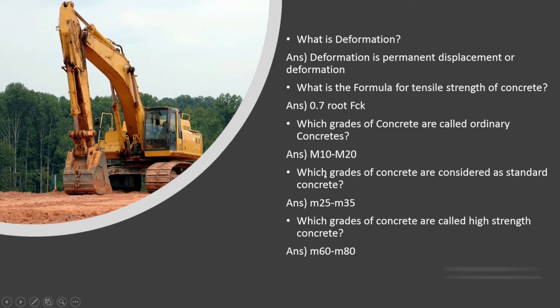Which grades of concrete are considered as standard concrete grades? It's M25 to M35, which is used for RCC work. So for PCC, it's M10 to M20, and for RCC works, it's M25. That's the minimum grade. And what grades of concrete are called high strength concrete grades? It's M60 to M80, which is used for structures with extreme loads or special structures, for example, dams or tunnels.